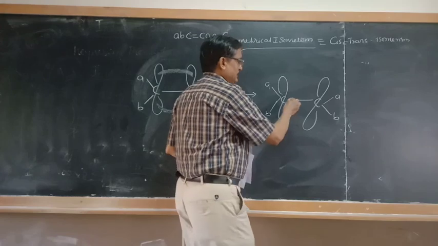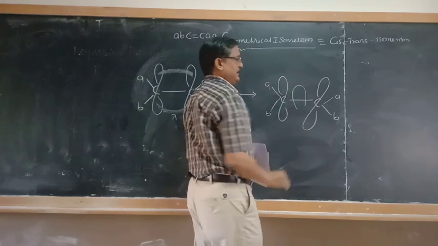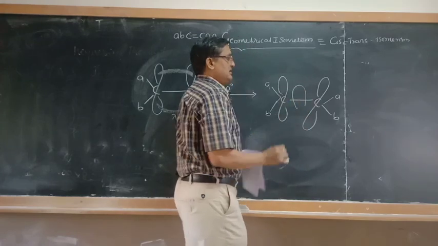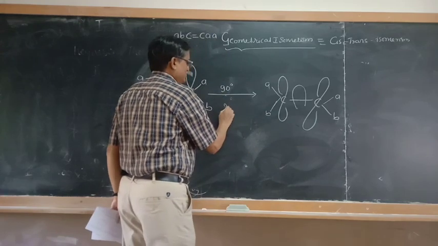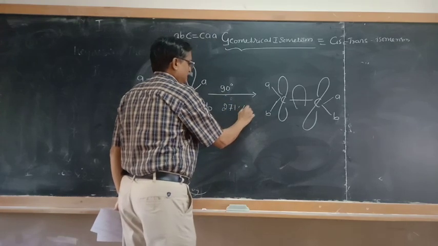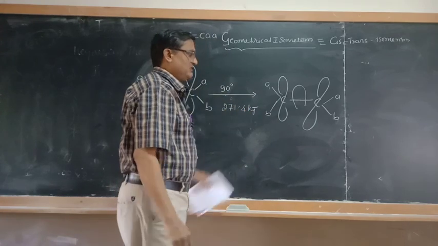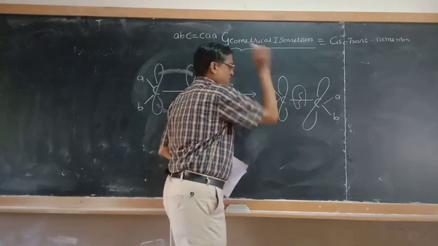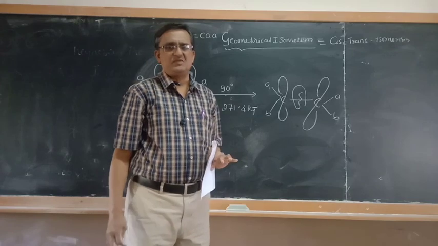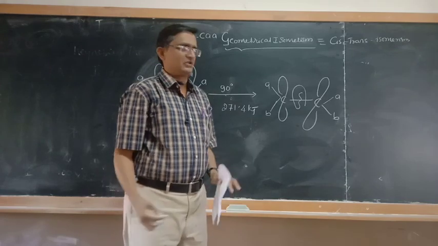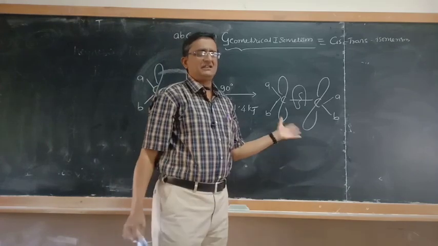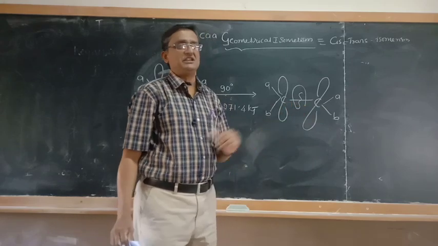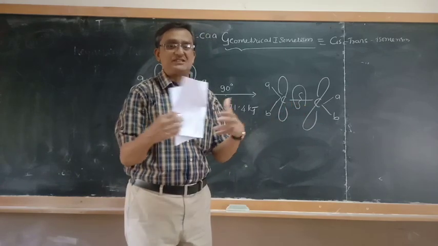Suppose when you rotate like this forcibly, even after the overlapping, it needs about 271.4 kilojoules of energy. When we apply this much energy, immediately this bond will be broken. When the bond is broken, you will get a different species. The different species get arranged in a systematic way.